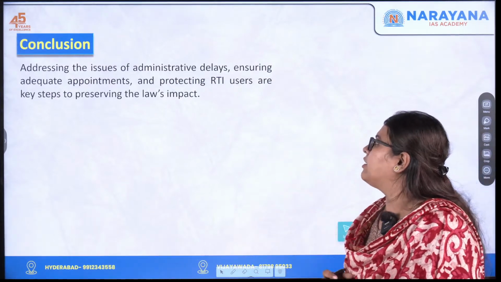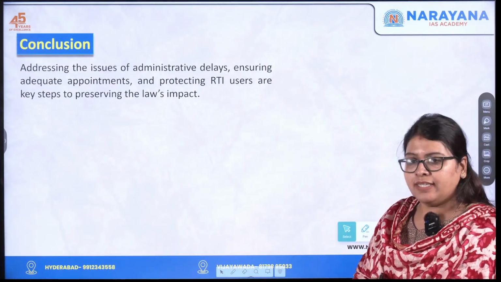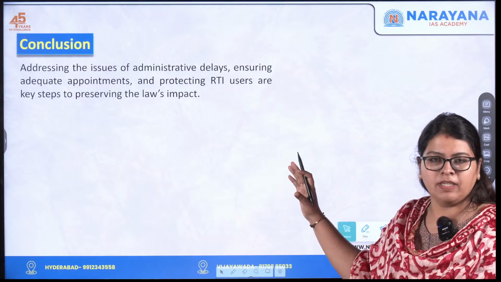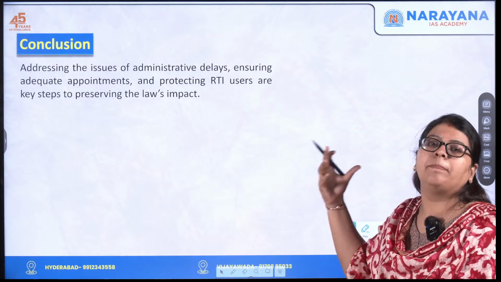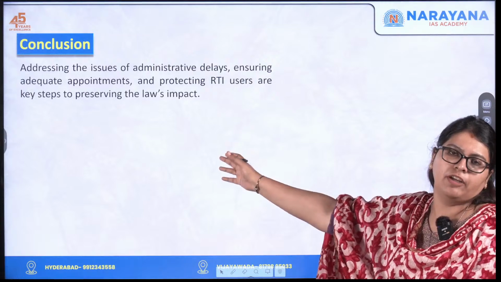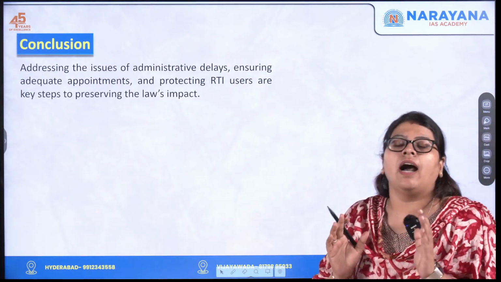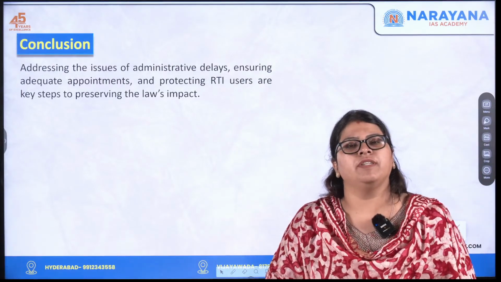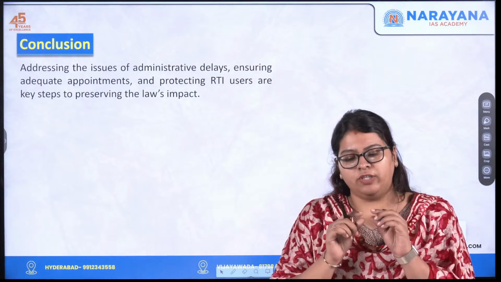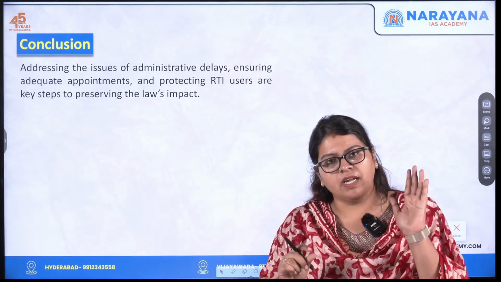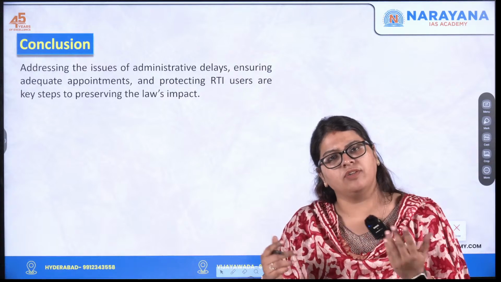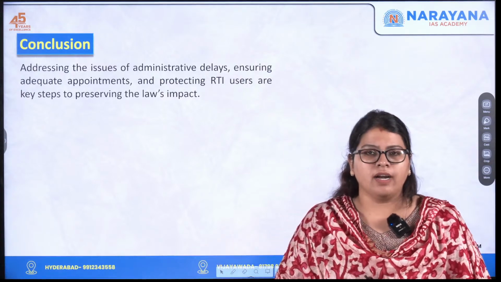All that has to be taken care of, and these are the steps to preserve the impact that this law can bring towards establishing the accountability as well as transparency of the government. Because you have this term in your syllabus, accountability and transparency. So that can be with respect to your RTI as well.